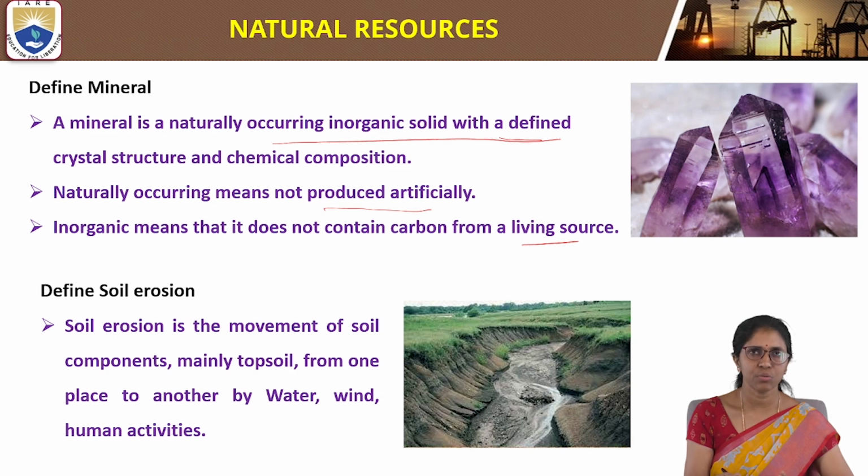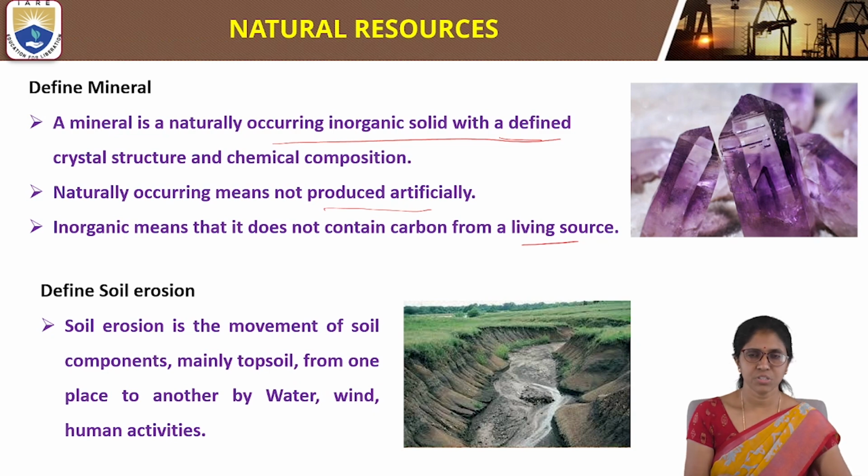We have different ores, so different minerals in our earth crust. Like iron ores, for example hematite. So these are examples of minerals. And the next definition is: define soil erosion.